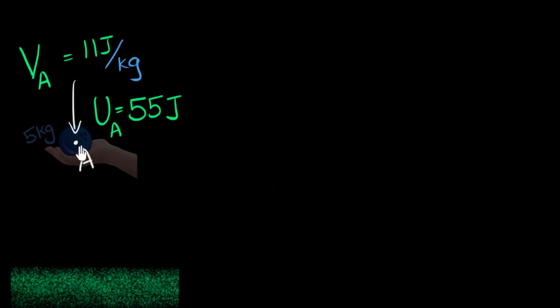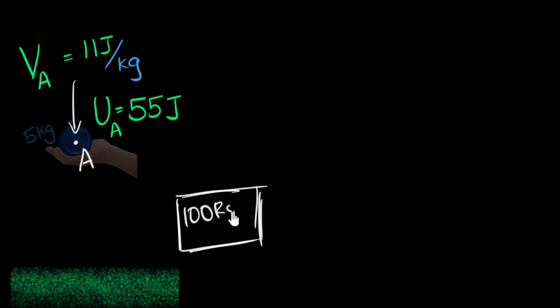It's an indicator, just like when you go to grocery stores, you have indicators over there which say, "Hey, 100 rupees per kilogram." This means if you buy 1 kilogram, you pay 100 rupees, but it could also mean that if you buy 3 kilograms, you have to pay 300 rupees, and so on. Similarly, it's an indicator which says, if you keep 1 kilogram, it would have 11 joules of potential energy, but you could keep 10 kilograms over here and it would have 110 joules of potential energy. So that's what gravitational potential is.